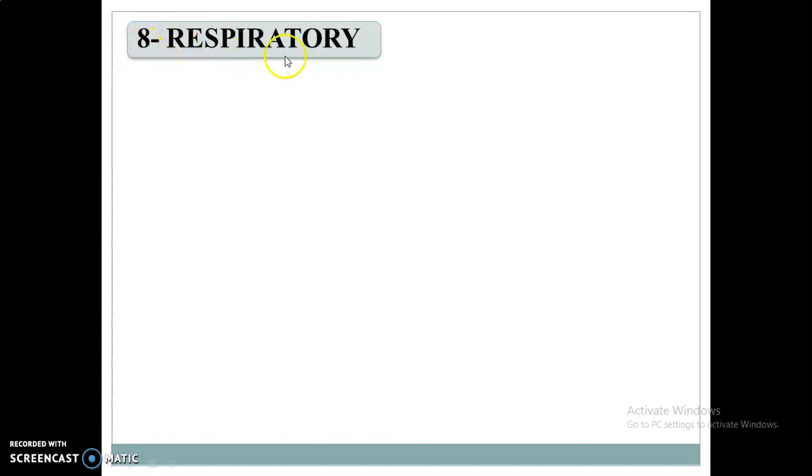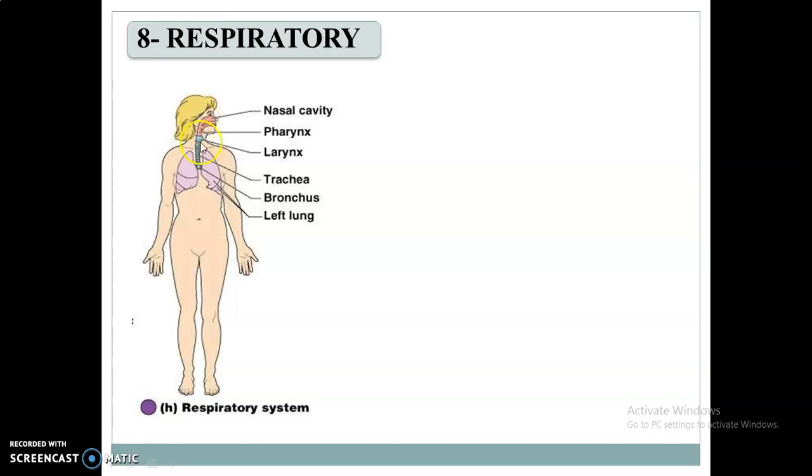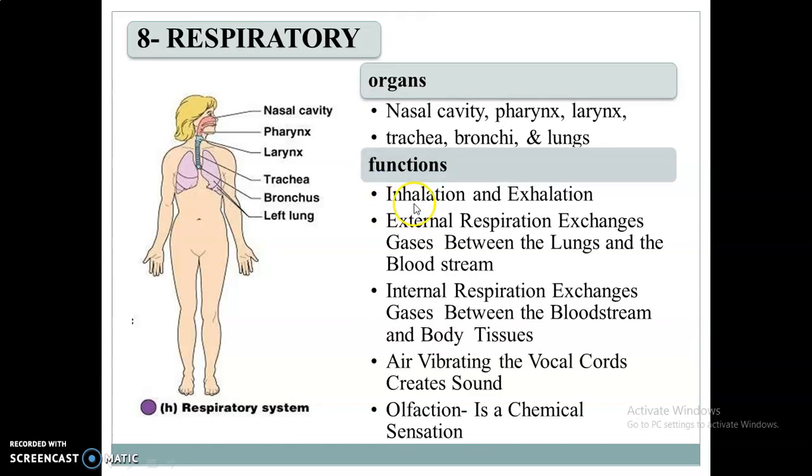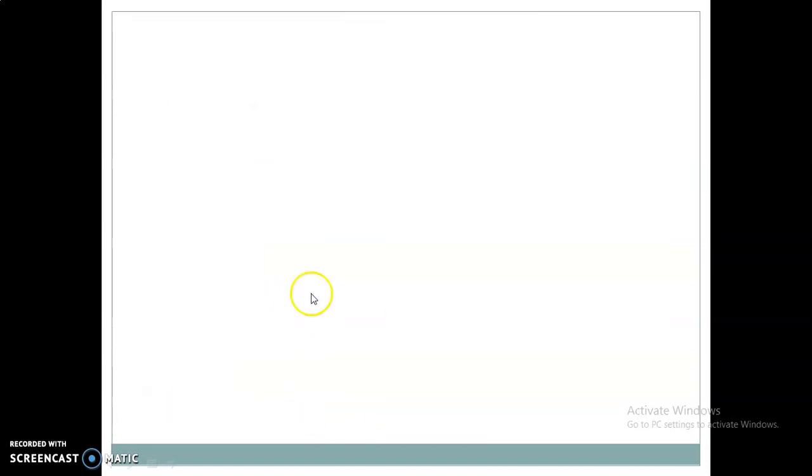Okay, the next system is the respiratory system. The respiratory system involves organs like the nasal cavity, pharynx, larynx, trachea, bronchus, and lungs. So what are the functions of this system? It is involved in inhalation and exhalation, external respiration, which exchanges gases between lung and bloodstream, and internal respiration, which exchanges gases between bloodstream and body tissue. Air vibrating the vocal cords creates sounds, and olfaction is the chemical sensation. This is the respiratory system.